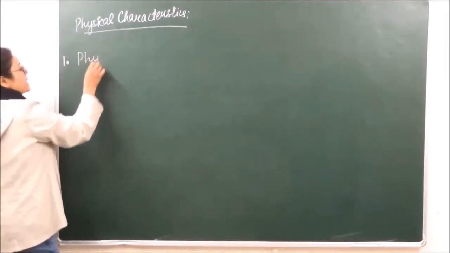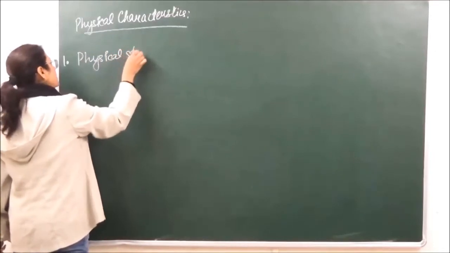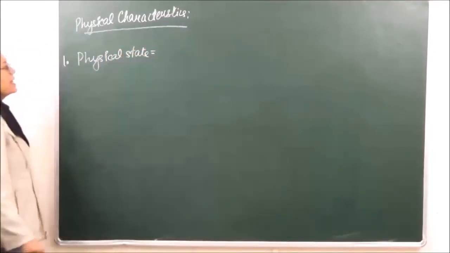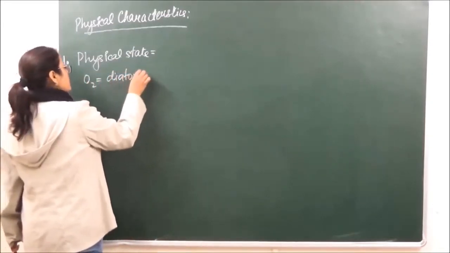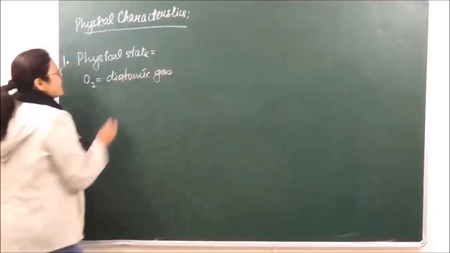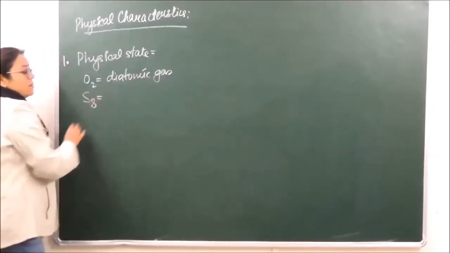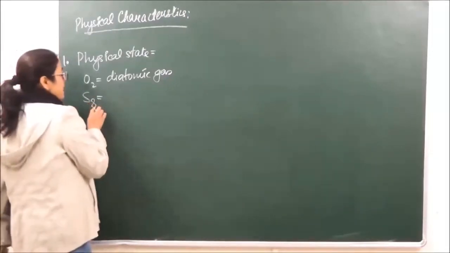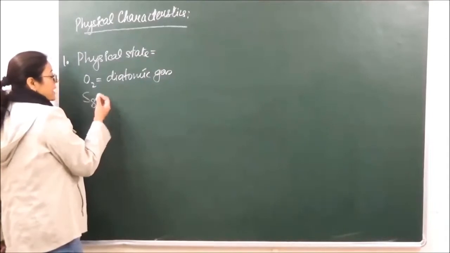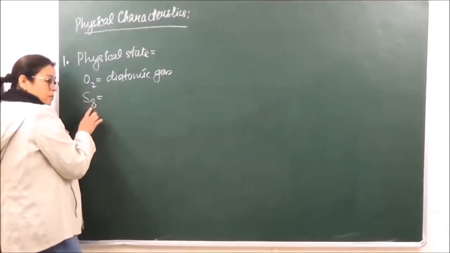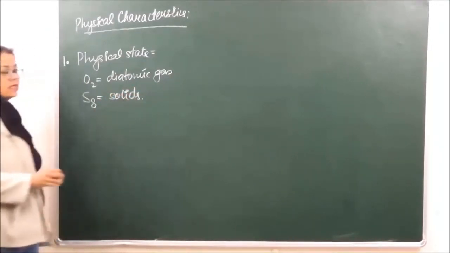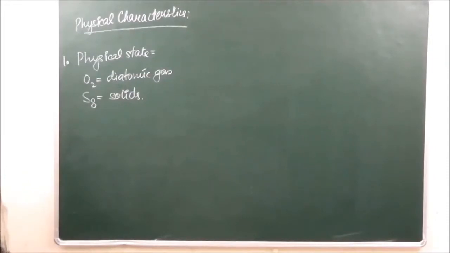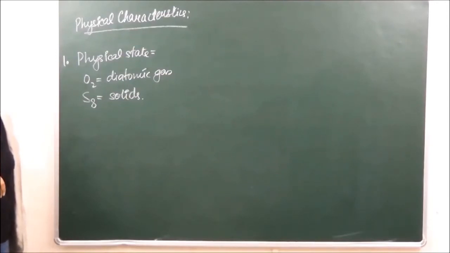It is seen that oxygen exists as a diatomic gas, whereas sulfur and rest of the elements, they exist as S8. Or you can say that they exist in the form of 8 atoms combined together, and they all exist in the form of solids. Okay? So oxygen is going to exist as gas, whereas rest of all of the elements, they are going to exist as solids at room temperature.